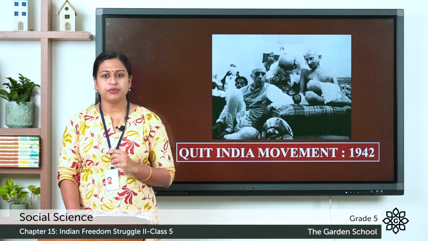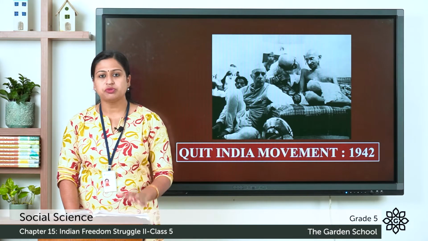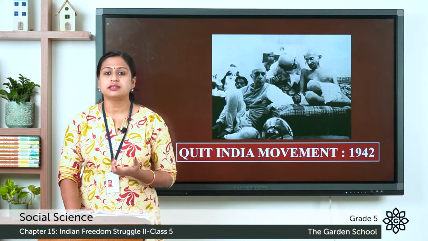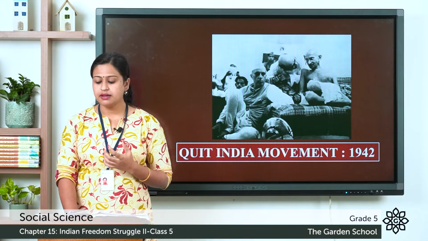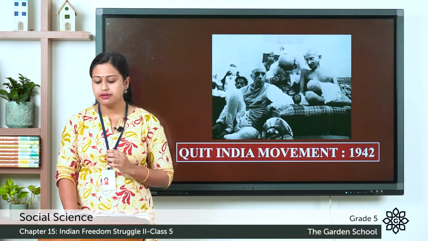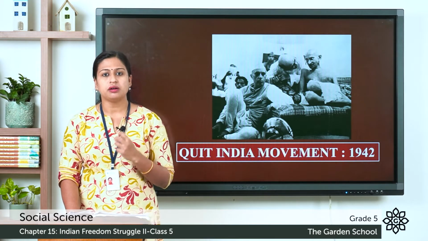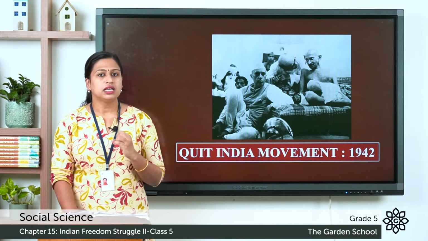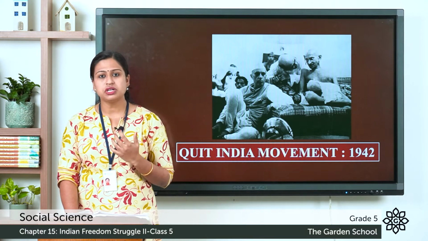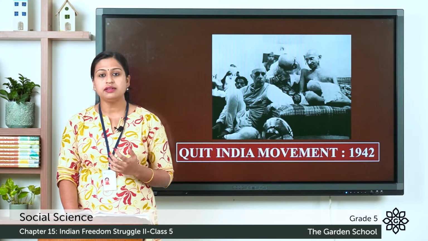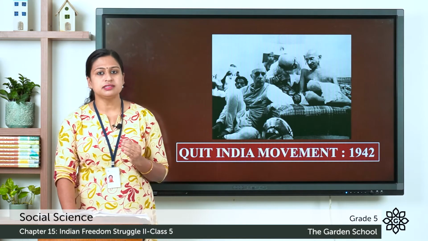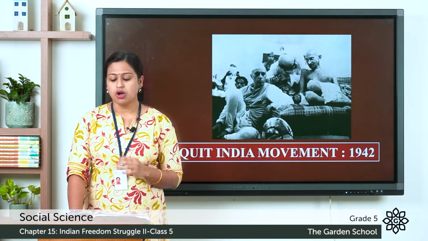The second point was that in this World War II, Japan was also fighting against Britain, and the Indian leaders felt that because of the presence of Britishers in India, Japan might attack or conquer our country, India. The third point was that because of World War II, essential commodities in India were at high prices. For all these reasons, the Quit India Movement was launched.